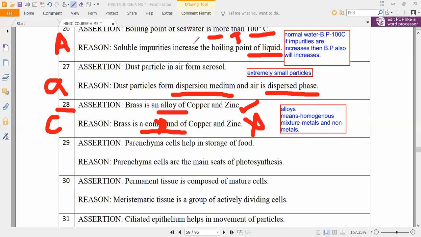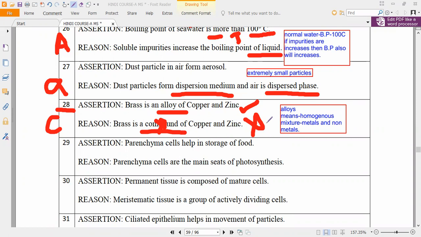Stannum we can call it. It is the Latin word. Sn is the Latin name of tin, stannum. Understand? So bronze is made up of copper and tin, and brass is made up of what? Shruti, Manya, brass is made up of what? Zinc and copper. Okay, copper and zinc.